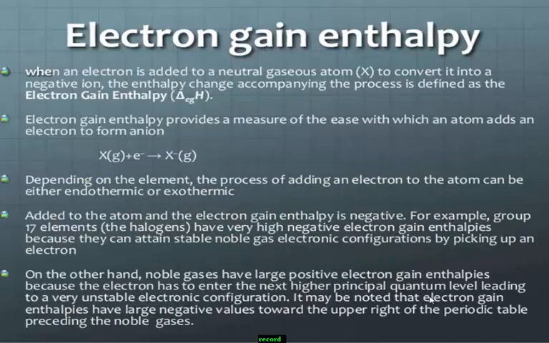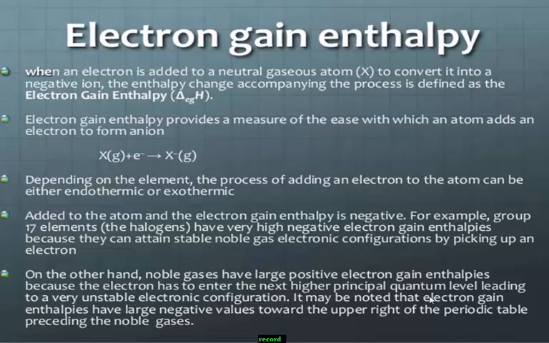Next, electron gain enthalpy, also called electron affinity. What is electron affinity, students?